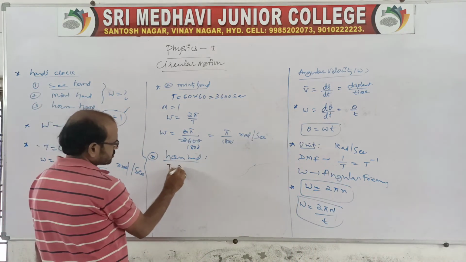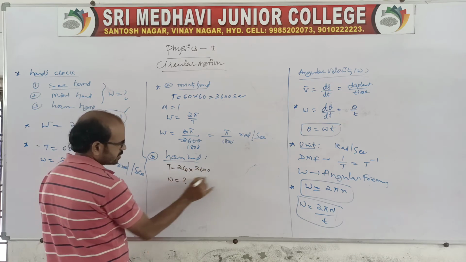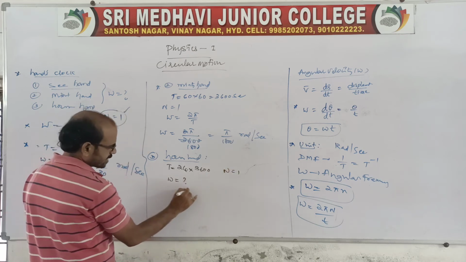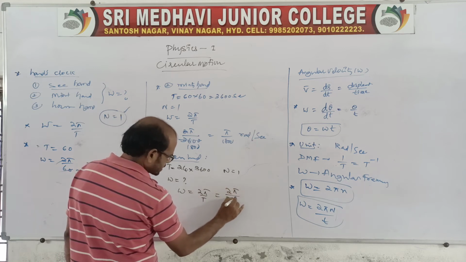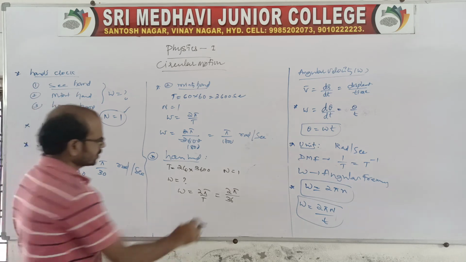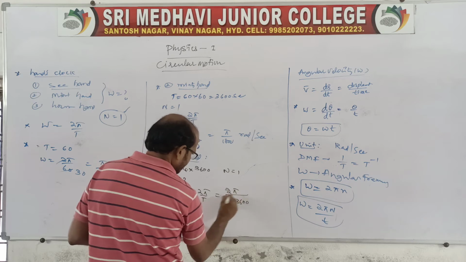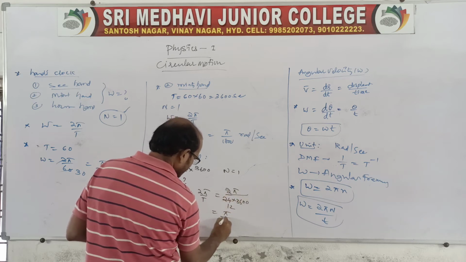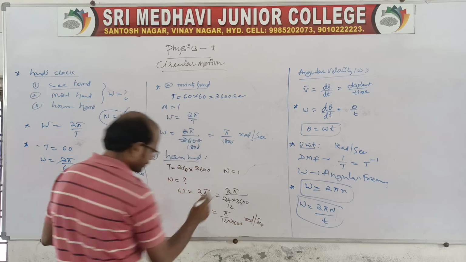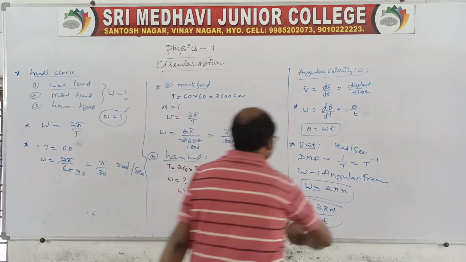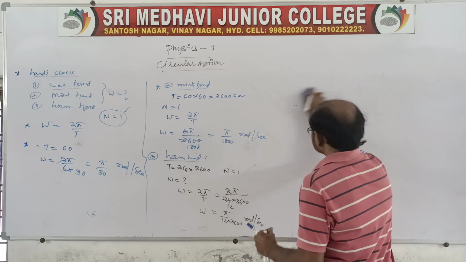Then the time period will be 12 into 3600. Again omega for the completion of one rotation is equal to 2 pi by capital T, that is 2 pi by 12 into 3600, so pi by 6 into 3600 radians per second. Like this we get it for the hours hand. Clear? Now go for the next one.